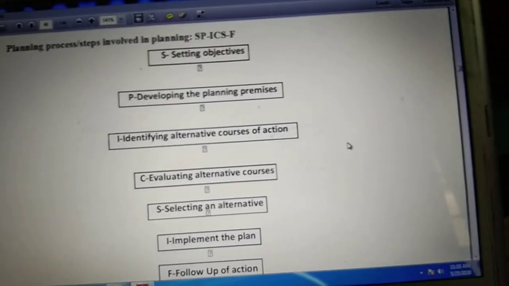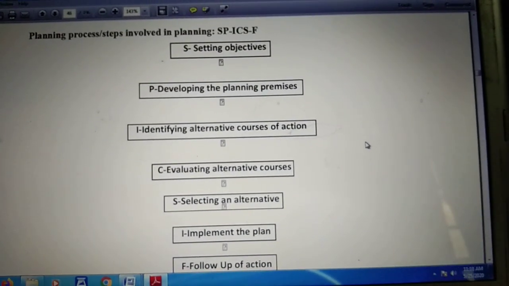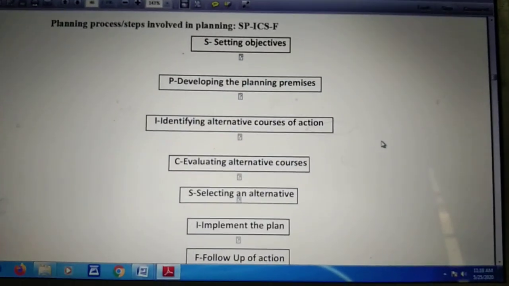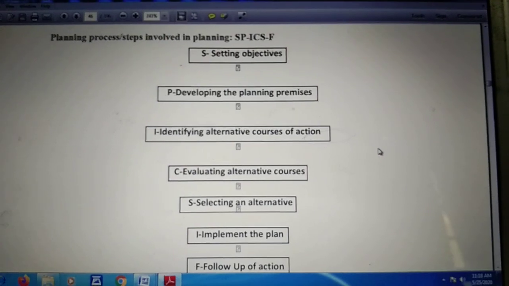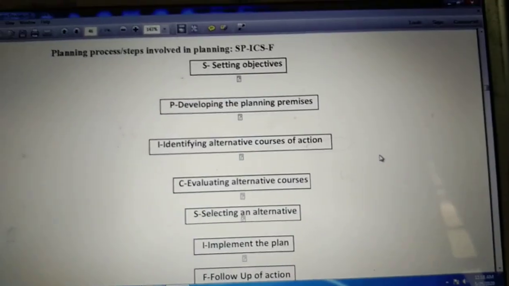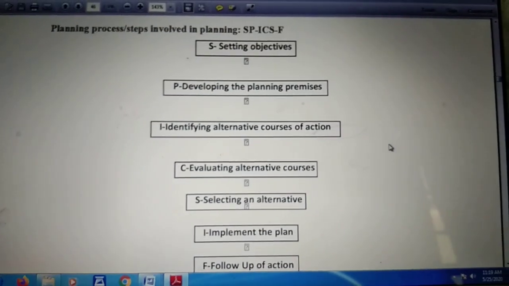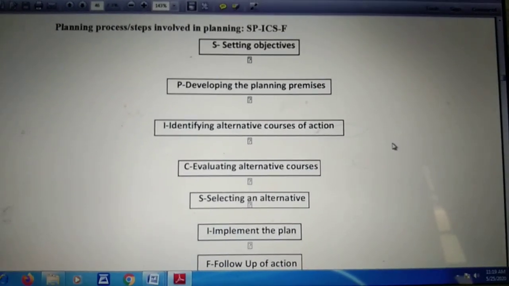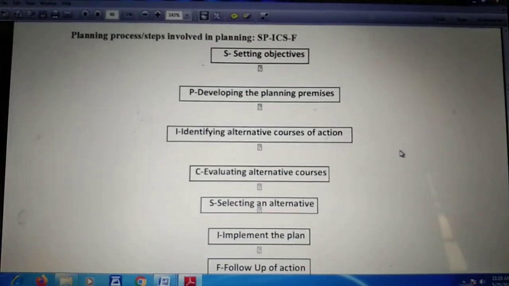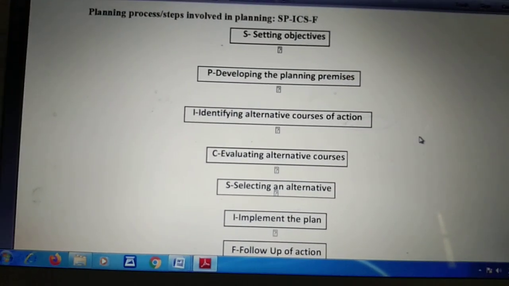Now the third work of a manager in the planning process is identifying alternative courses of action. Identifying alternative courses of action basically means once objectives are set and assumptions are made, the next step would be to act upon them. Here you have to start acting. This is the time when we have to start doing the actions. There may be many ways to act and achieve the objective.